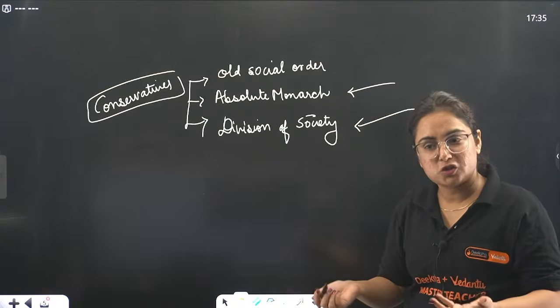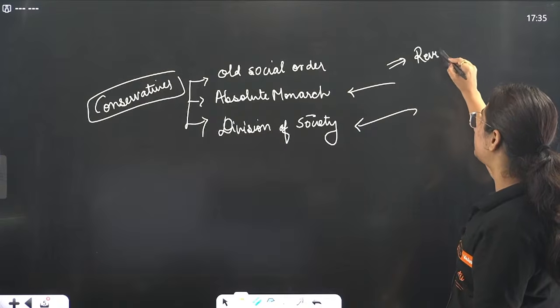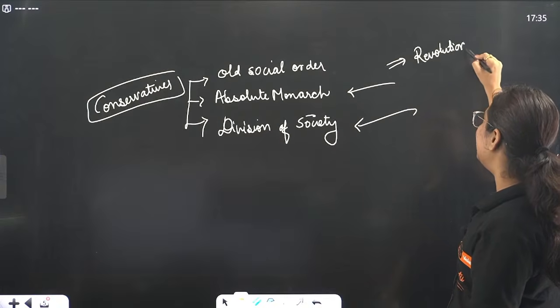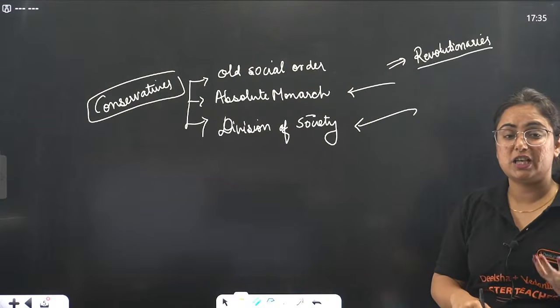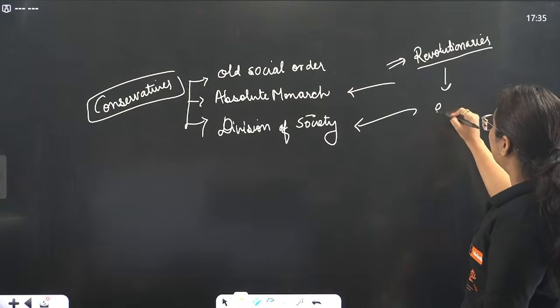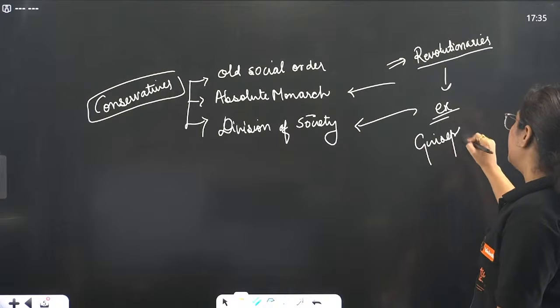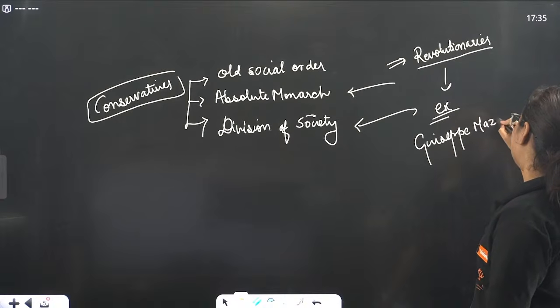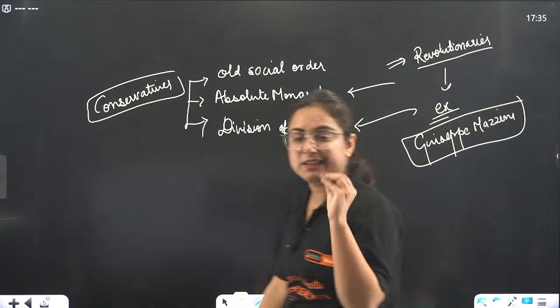The whistle goes out. Basically, the people who want to bring change in this type of society are known as revolutionaries. And one of the great examples is Giuseppe Mazzini, who was an Italian revolutionary.